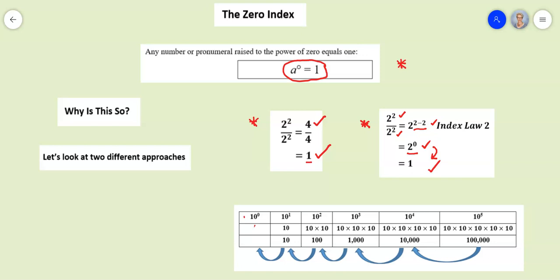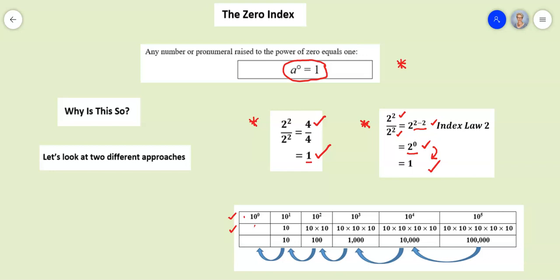In our second approach, let's look at the table at the bottom. In this table, we have a series of index numbers, all with a base of 10. If we look at the top row here, you can see we've got 10 to the power of 0, 10 to the power of 1, 10 squared, 10 cubed, 10 to the power of 4, 10 to the power of 5. In the second row, we can see those index numbers expanded.